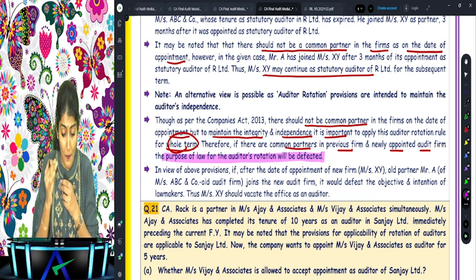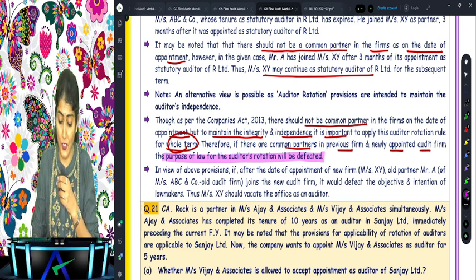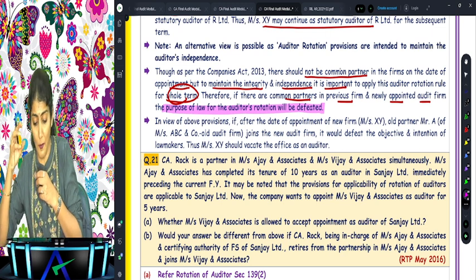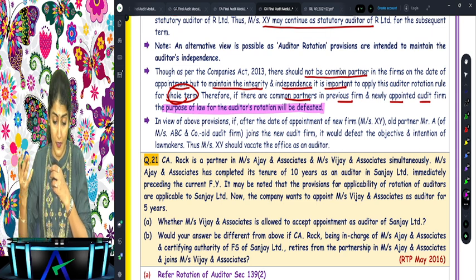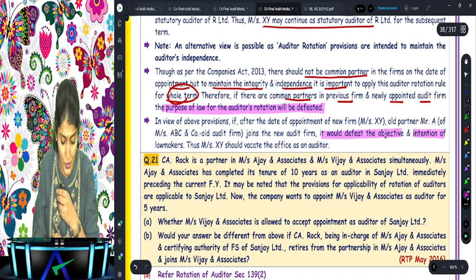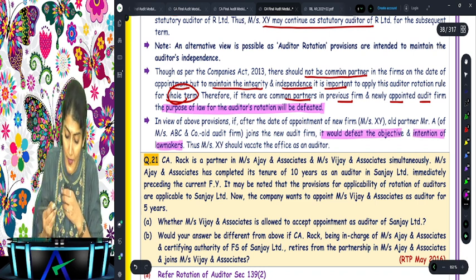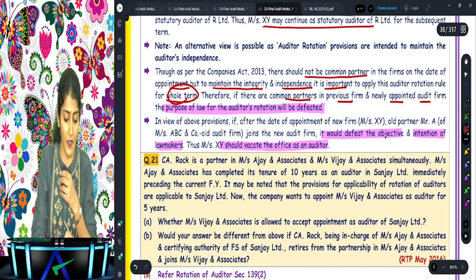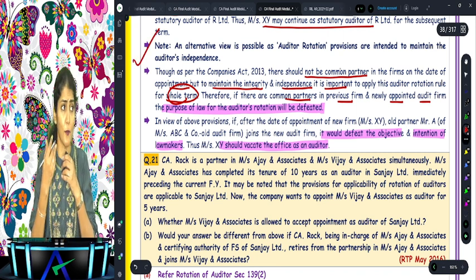In view of the above provisions, if after the date of appointment of the new firm the old partner joins the new audit firm, it would defeat the objective and intention of the lawmakers. Therefore, XY should vacate the office as an auditor. So, right, we will go more with the second view because that makes more sense.